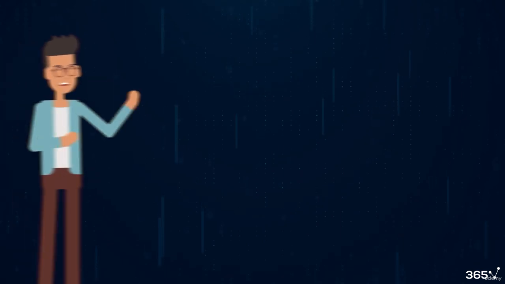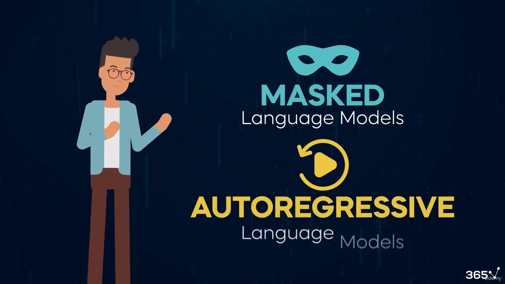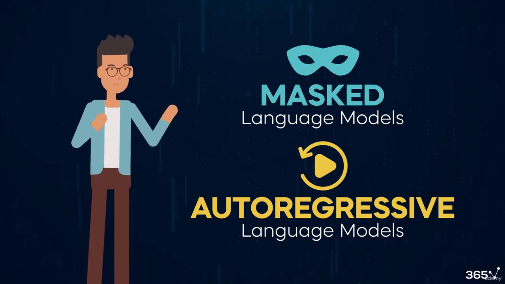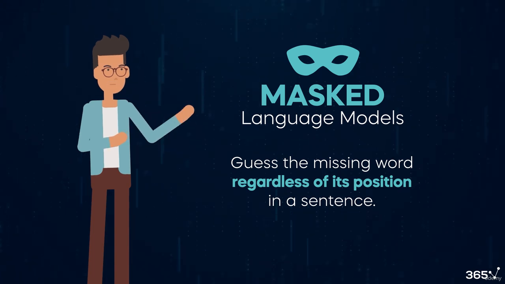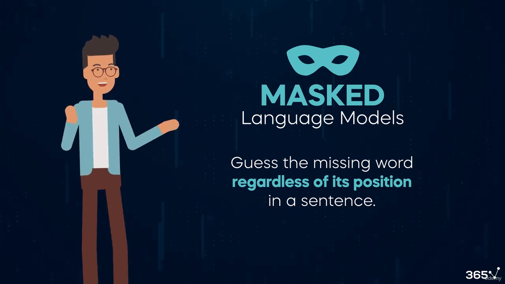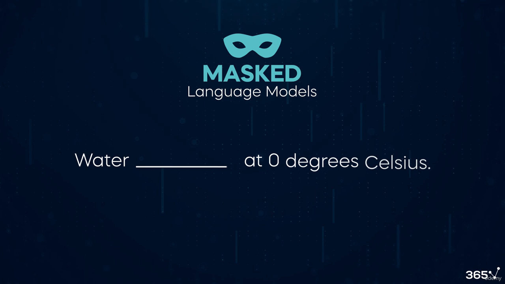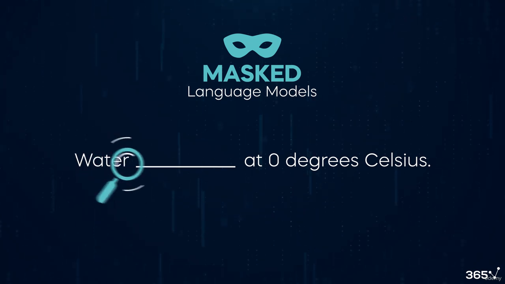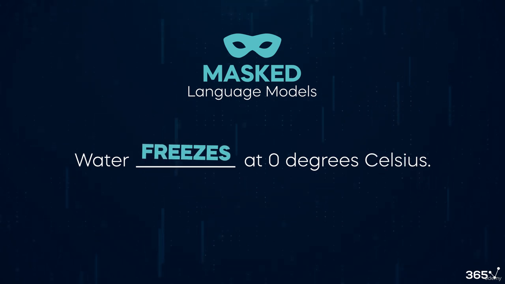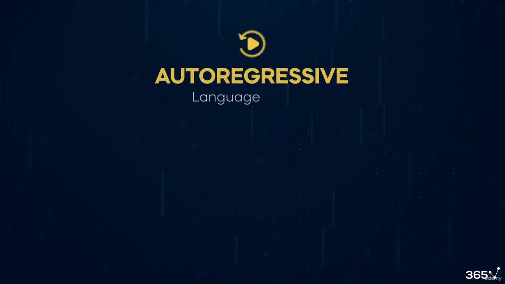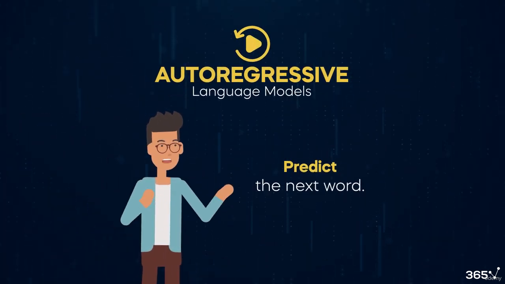We generally have 2 types of language models: masked and autoregressive. Masked language models can guess the missing word regardless of its position in a sentence. So, for example, consider the sentence "water, blank space, at 0 degrees Celsius." In this case, the model could use the information before and after the blank space to fill in the missing word, freezes.